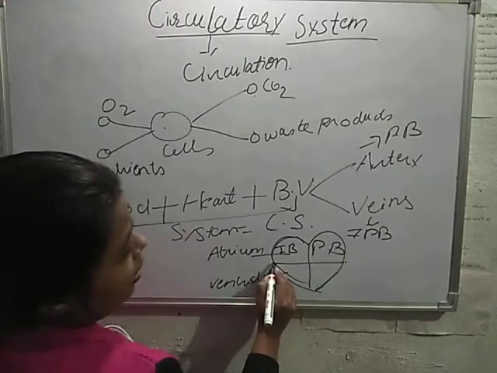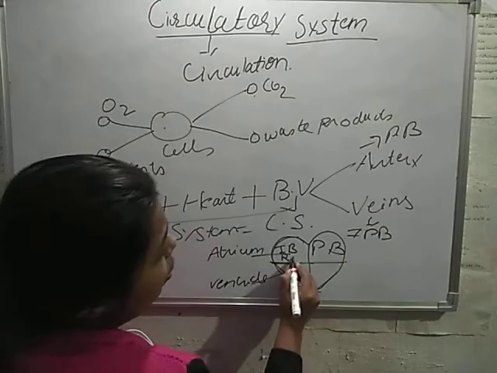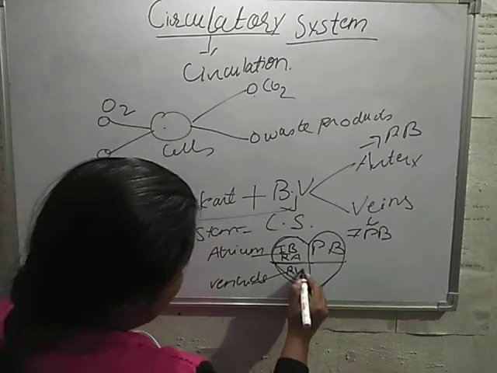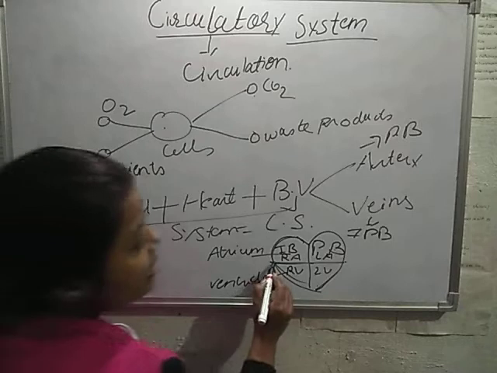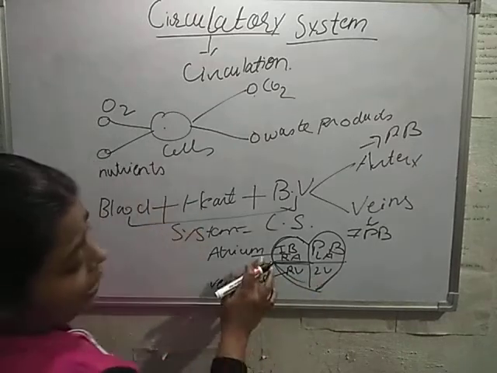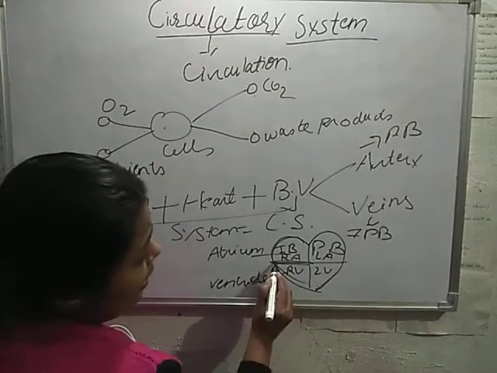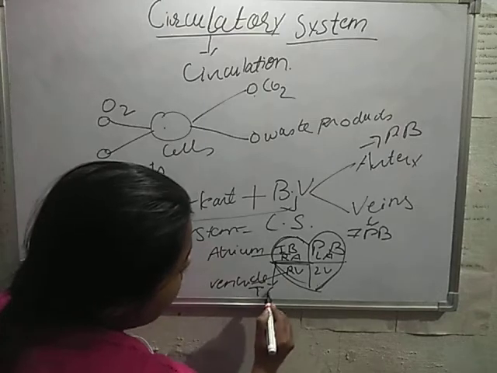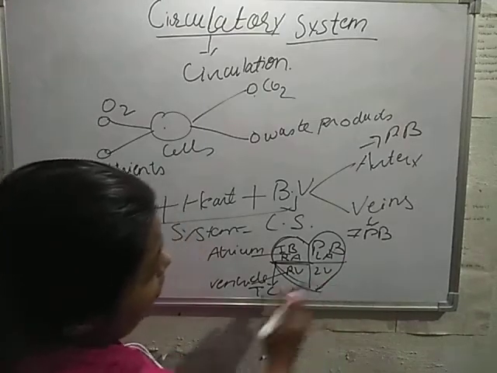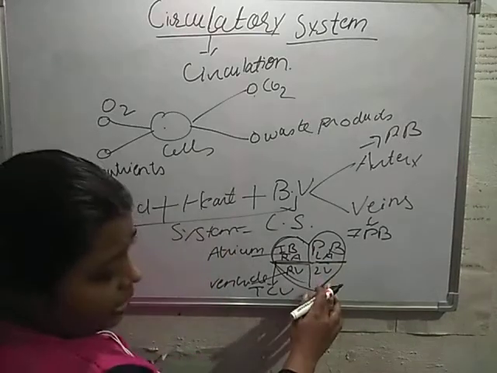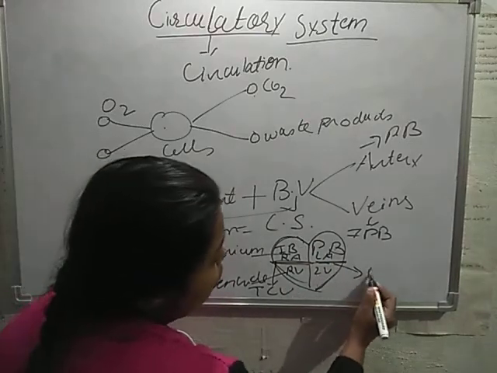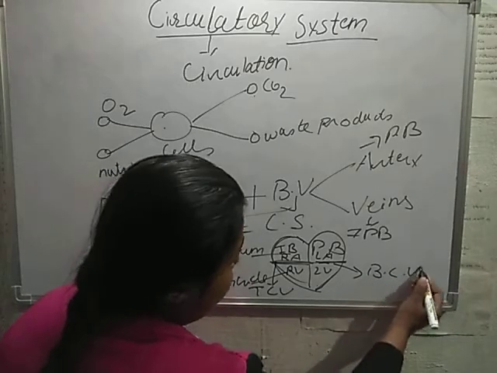This is the right auricle, right ventricle, and this is the left auricle and left ventricle. Between the right auricle and right ventricle there is a valve known as the tricuspid valve. And between the left auricle and left ventricle there is a valve known as the bicuspid valve.